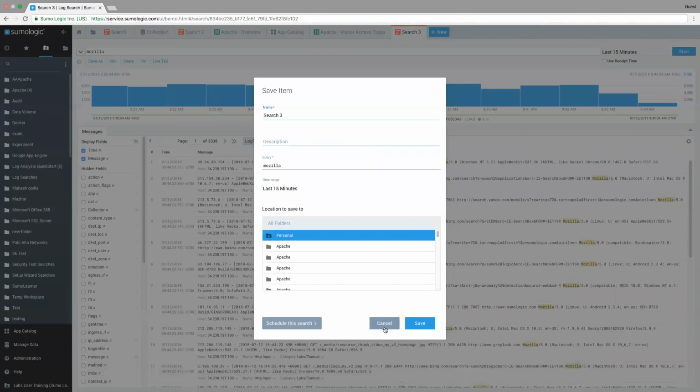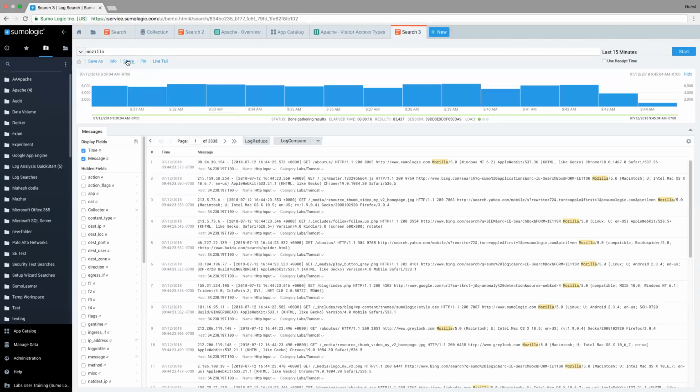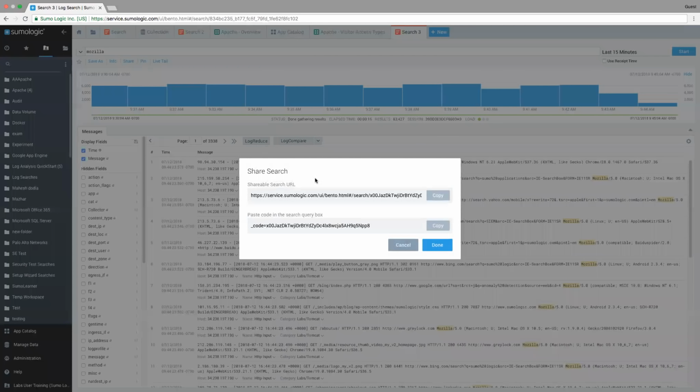And then there's a couple other options in here. You have the ability to share this query out. So you've created this query, and you want to give it to somebody else. Certainly you can direct them to the library if you've shared it out in that method. But the other option is you can give them a code that they can use or a URL. So they can take this URL, paste it into the browser, and they're going to get the query that you created.